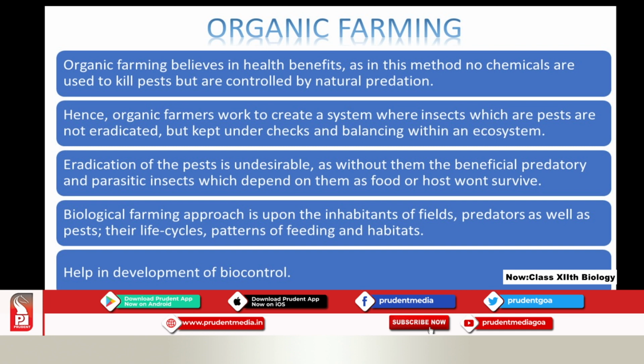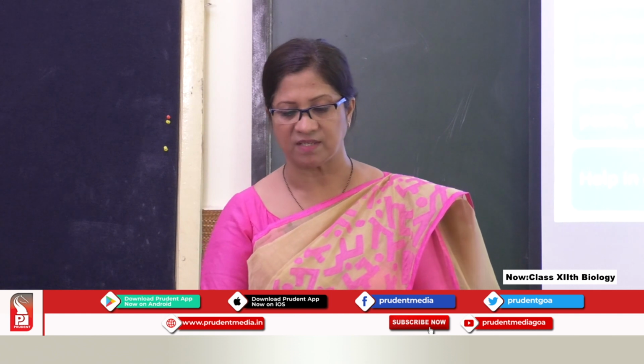Organic farming believes in health benefits, as in this method no chemicals are used to kill pests, but they are controlled by natural predation. Organic farmers create a system where insects which are pests are not eradicated but kept under check, balancing the ecosystem. Why do they have to be kept under check? Because in an ecological environment, there is a prey and predator system. If the predators do not get the prey, they will be affected, which you will study in the chapter on population and the chapter on ecosystem.